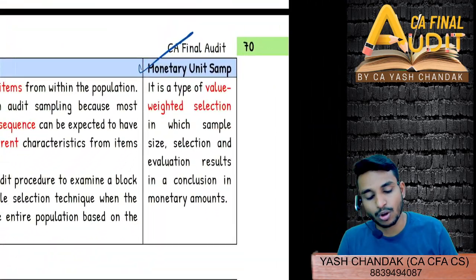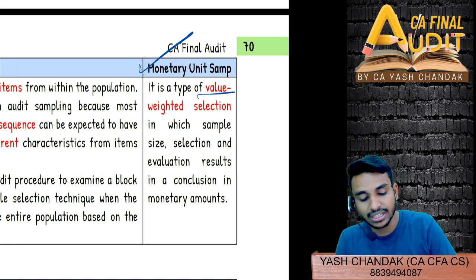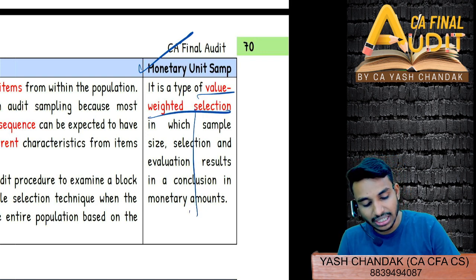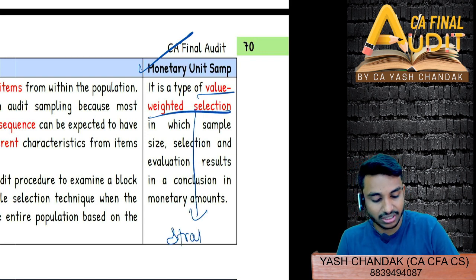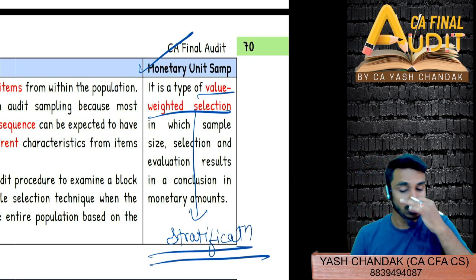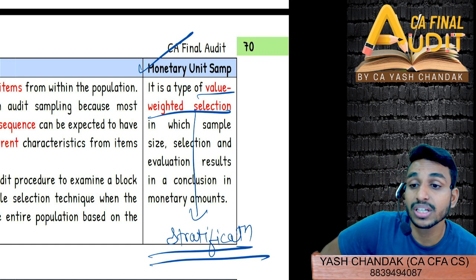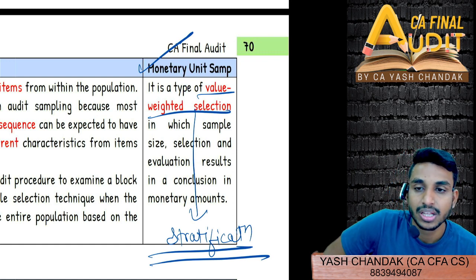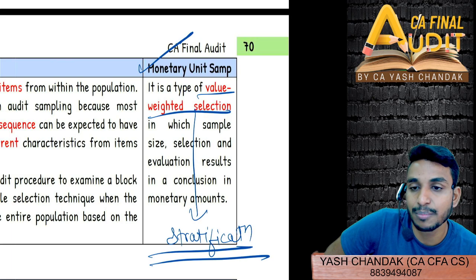Last one is very simple also, that it is based on value weighted selection. So it's kind of, you can link it to stratification. The more the value, the more chances it should have, the sampling should be more. The more the value is there for the transaction, the sampling should be more.